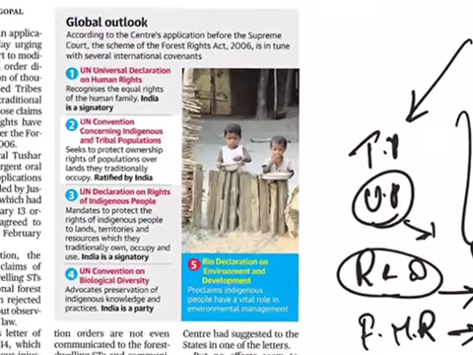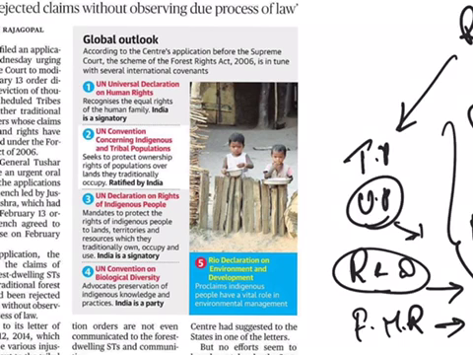The other important thing from this article is that India's Forest Rights Act of 2006 is in line with several international conventions. They are the Universal Declaration of Human Rights, which recognizes the equal rights of a family, and India is a signatory to this.